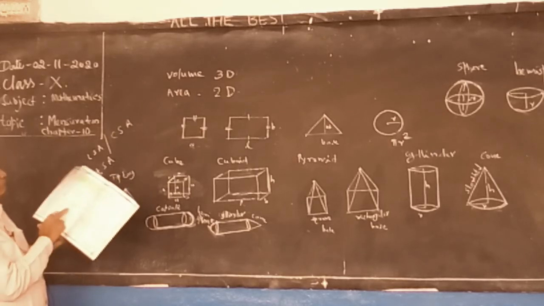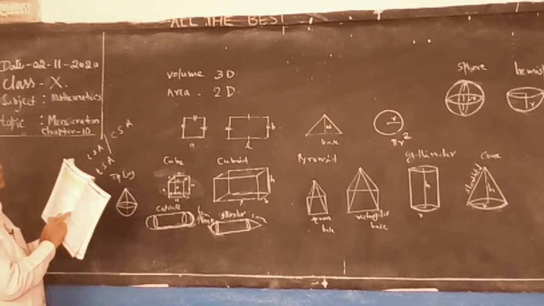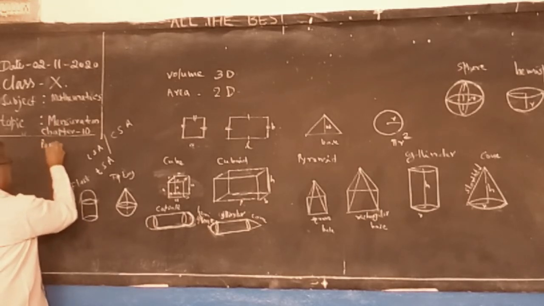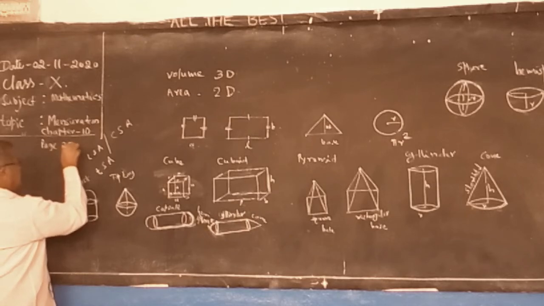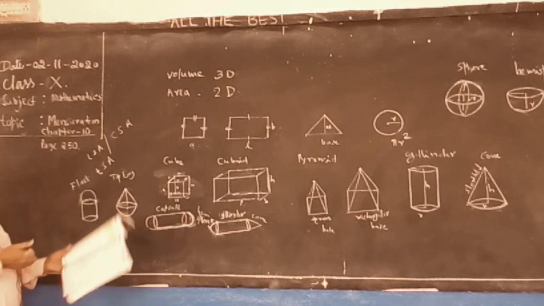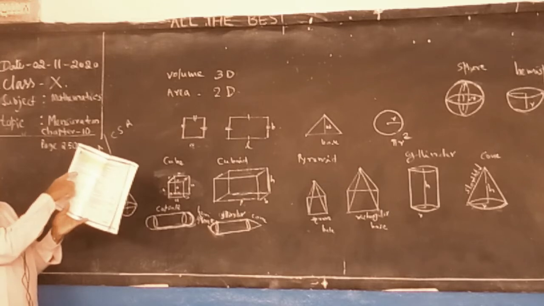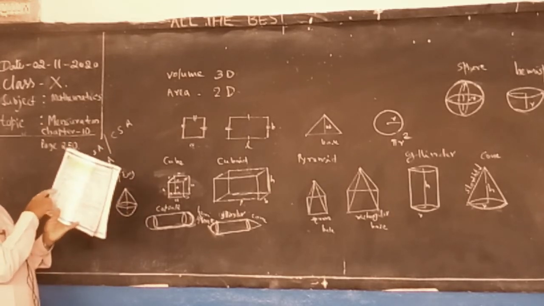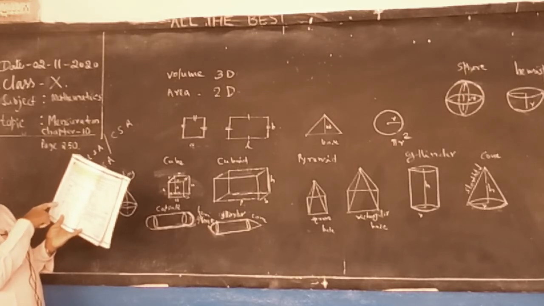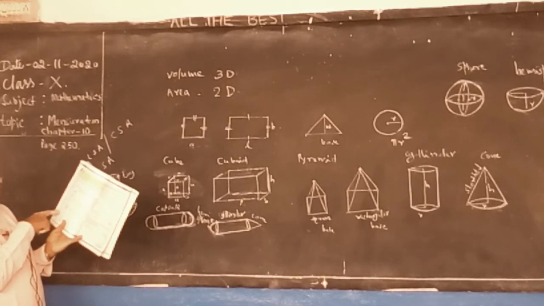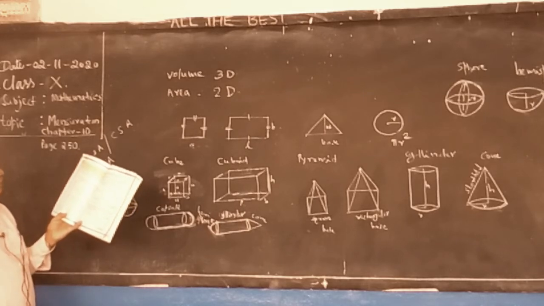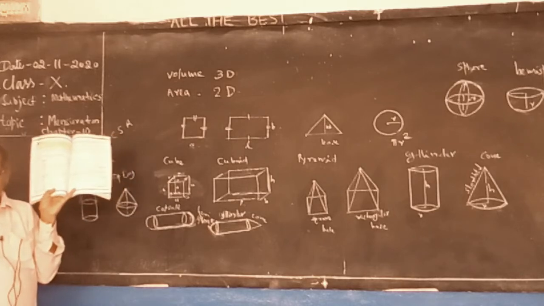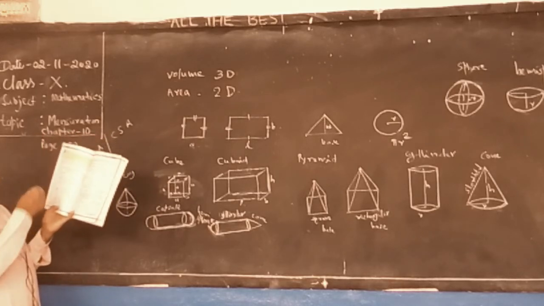In this, page number 250, practice these formulas. Page number 250. All figures given: cuboid, cube, right prism, triangular prism, right circular cylinder, right pyramid, right circular cone, and sphere, hemisphere. 8 solids. About 8 solids' formulas are given.